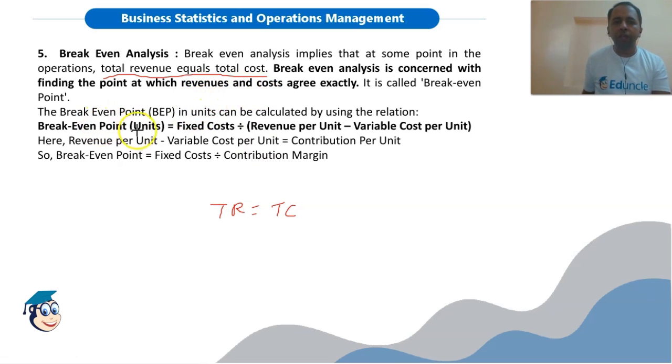So how can we calculate the break-even point? It is fixed cost divided by revenue per unit minus variable cost per unit. This term, revenue minus variable cost per unit, can also be called contribution per unit. Okay, contribution means the total revenue obtained from the sale of 1 unit over and above the cost involved in manufacturing that unit. So it is contribution per unit. So break-even point is fixed cost divided by contribution margin.